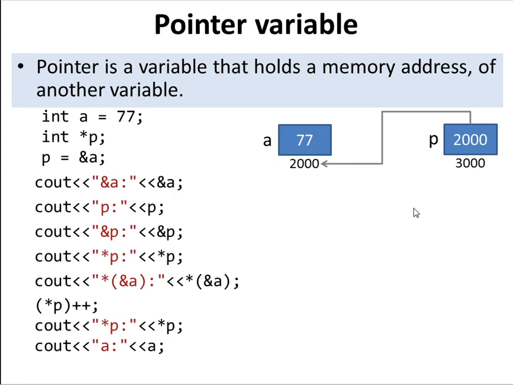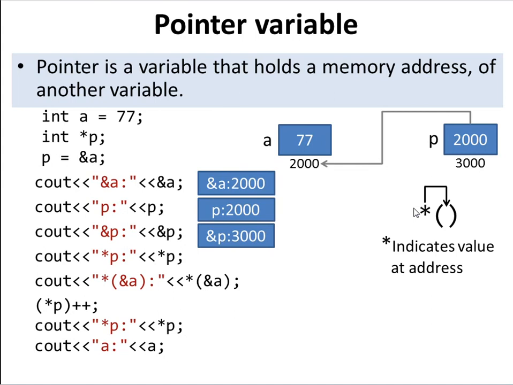Then see the other statements of the program. cout &a: we know this is the address of a, so it will print 2000. cout p: what does p contain now? p holds 2000, so it will print 2000. cout &p: what is the address of p? The address of p is 3000.